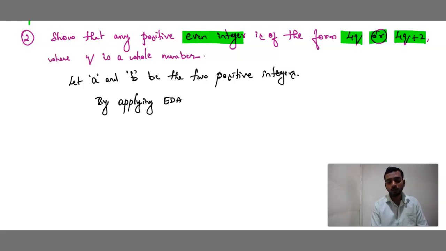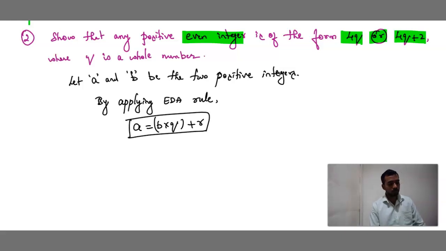So by applying the EDA rule, what is the EDA rule? A is equals to B into Q plus R, where 0 less than or equal to R less than B, right? So what is the condition? We have only one condition here, only even integer, right? So what is the condition?